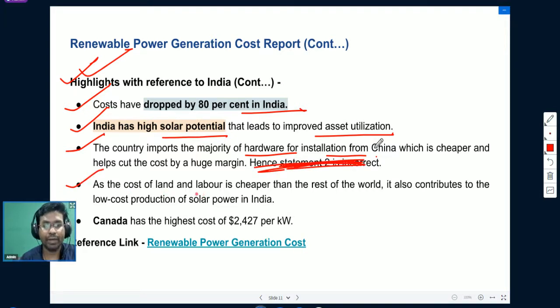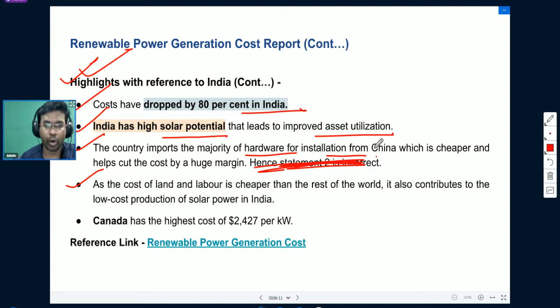As the cost of land and labor is cheaper than the rest of the world, it also contributes to the low cost production of solar power in India. So Canada has the highest cost. It says that Canada has the highest cost of $2,427 per kilowatt.